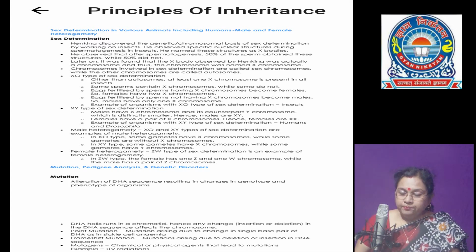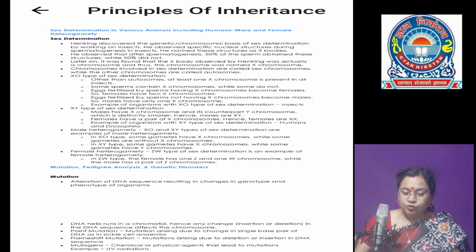In human beings, out of 23 pairs of chromosomes, 22 are autosomes, which are similar in males and females. But the females have a pair of X chromosomes, whereas the males have 50% X chromosomes and